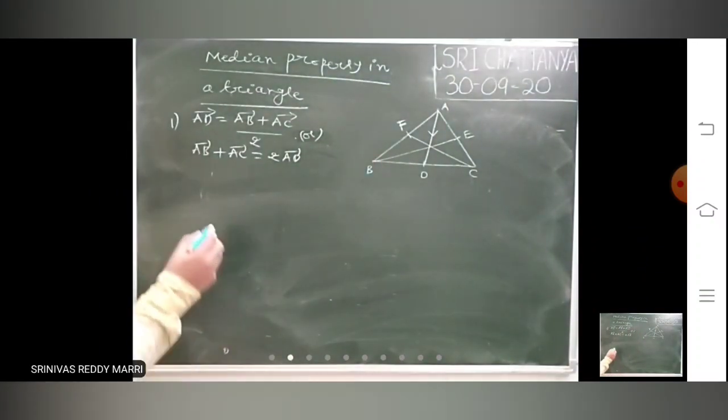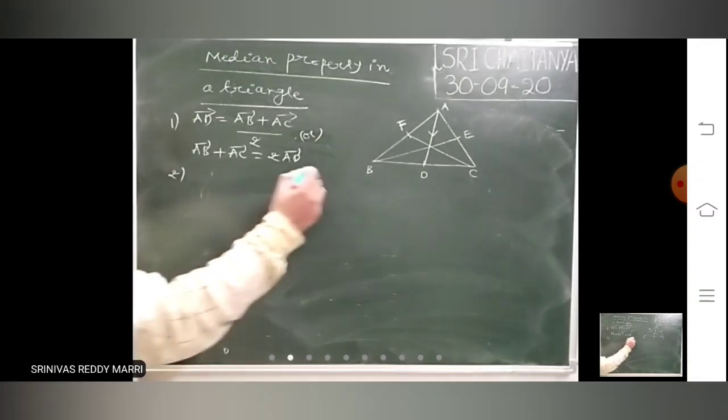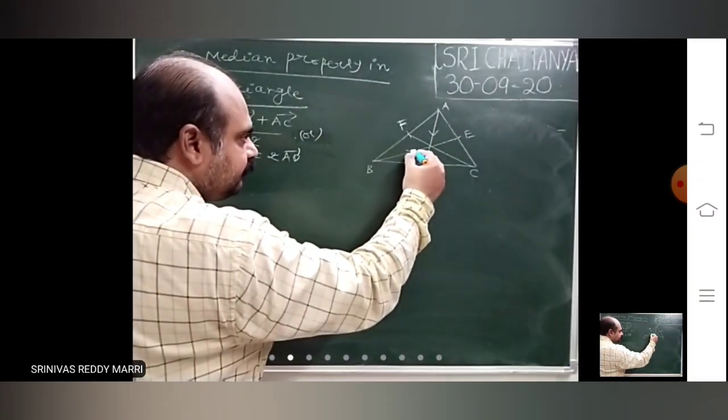Similarly for the other medians. Suppose another median vector BE bar is there.